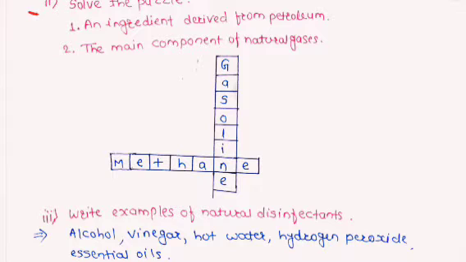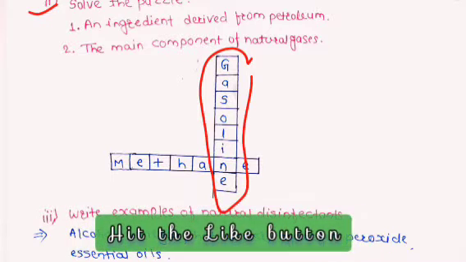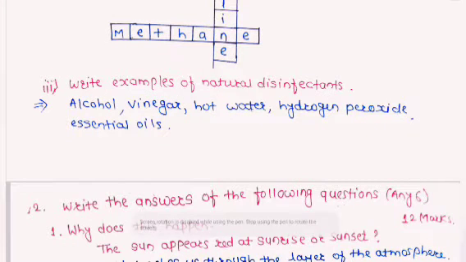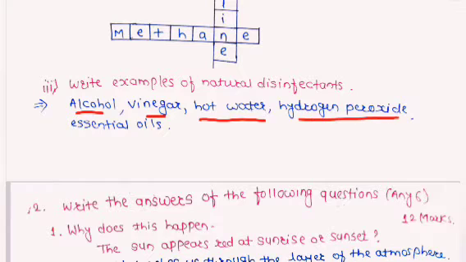Now the second question is solve the puzzle. An ingredient derived from petroleum and the main component of natural gas. The ingredient derived from the petroleum is gasoline, and a component of natural gas is methane. Now the third question is write the example of natural disinfectants. The natural disinfectants are alcohol, vinegar, hot water, hydrogen peroxide, essential oils.